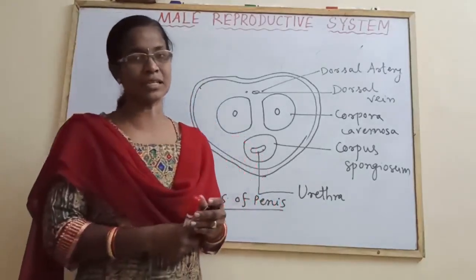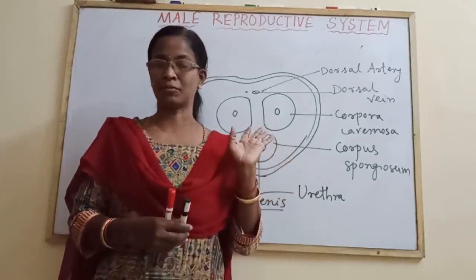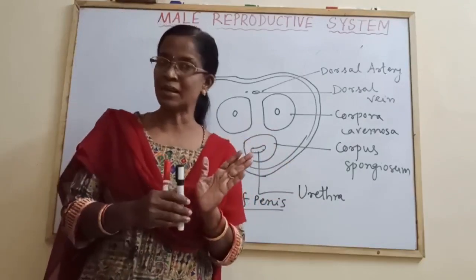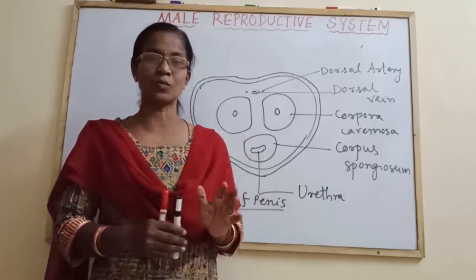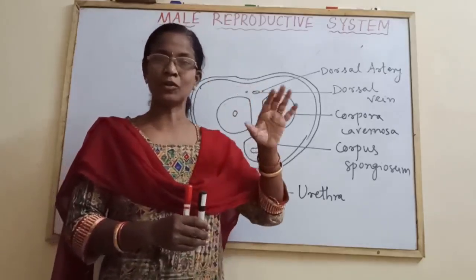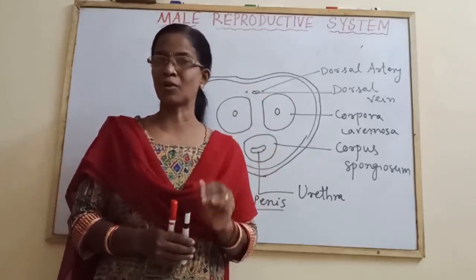Then last we come to the semen. What is semen and how much quantity of semen is produced by normal persons? What is oligospermia? Like this. So semen will be the last part of these male reproductive system long answers.